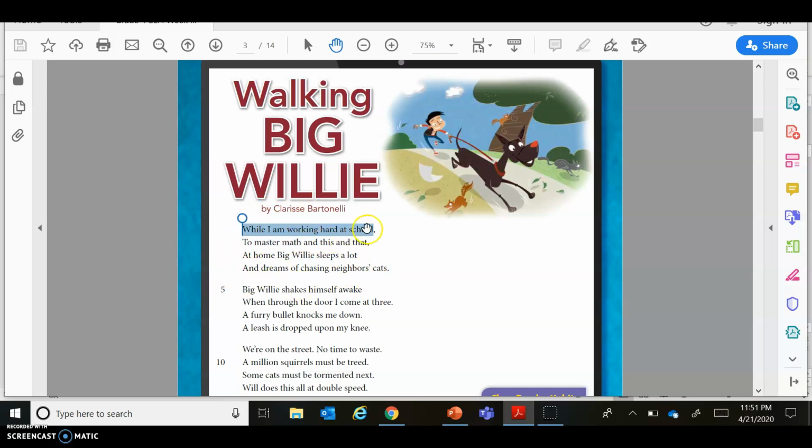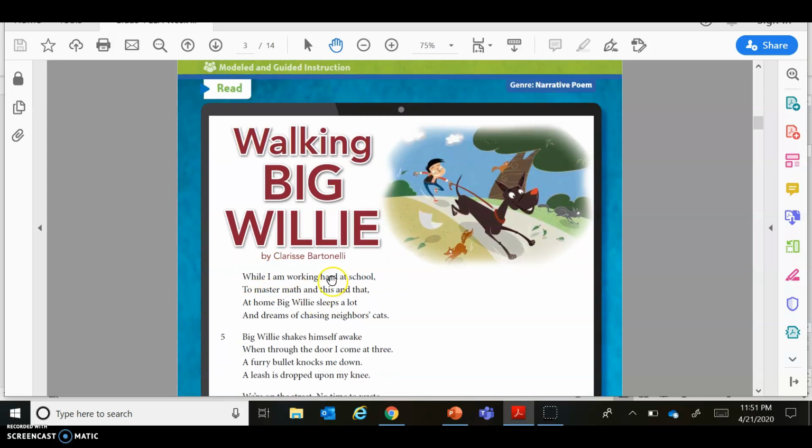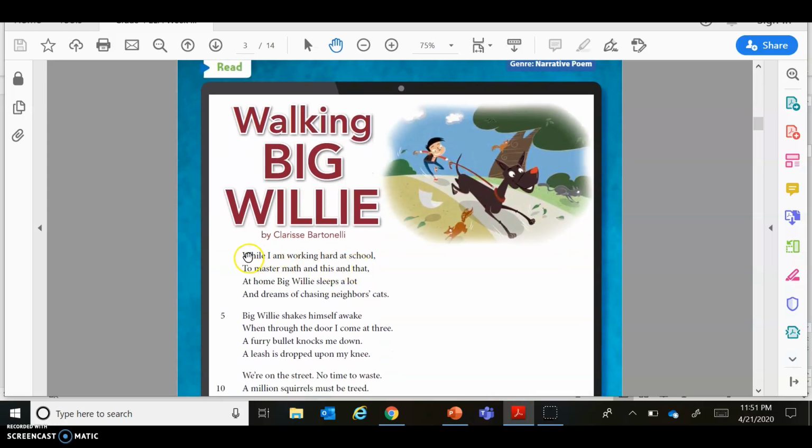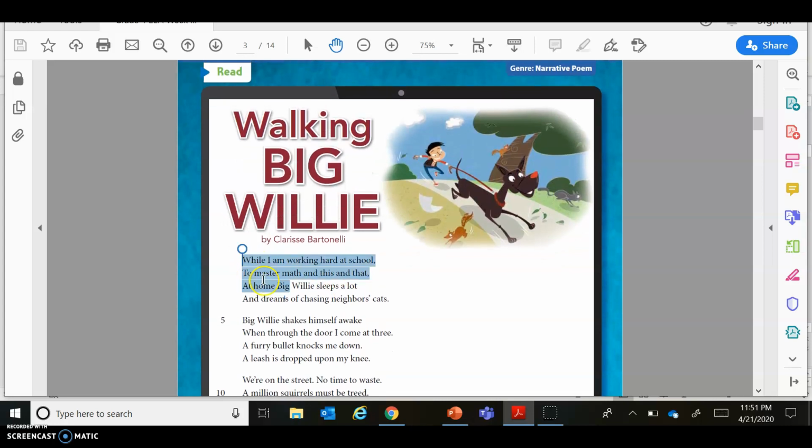A line would just be this right here. A verse would just be while I'm working hard at school. But a stanza is when you put all of those verses together and you group them, and we get while I'm working hard at school, all the way to cats. That would be our one stanza.